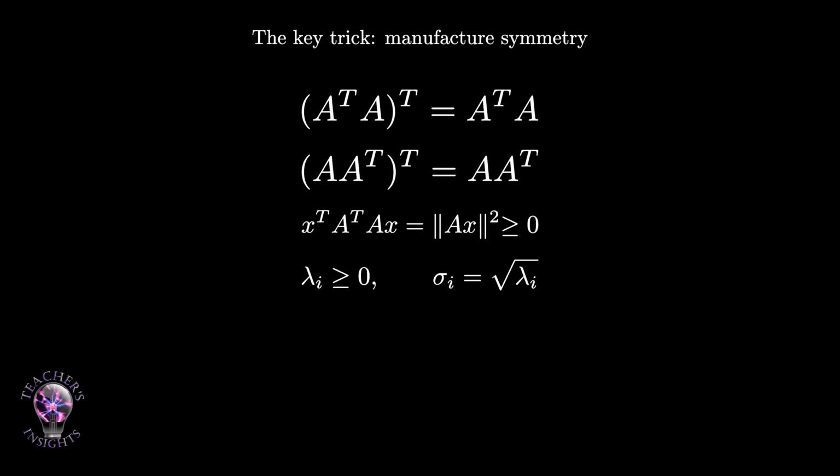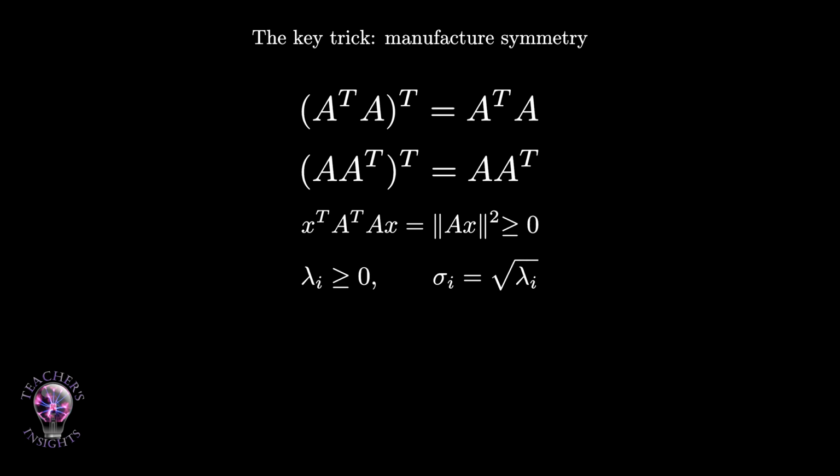Then x transpose A transpose A x equals Ax transpose Ax, which equals the squared length of Ax. That is always greater than or equal to 0. So the eigenvalues of A transpose A are non-negative. The same idea works for A A transpose. This is why singular values are real and non-negative. Singular values are square roots of the eigenvalues of these symmetric matrices.